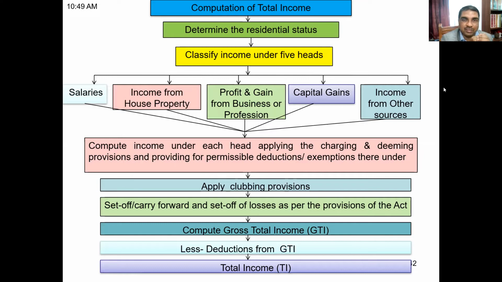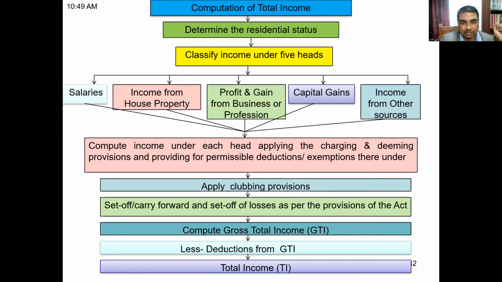If you recall the first sentence that we learned, every person's total income of the previous year exceeding the maximum amount which is not chargeable to income tax. Now, friends, it is time to learn what that maximum amount is. You can get it when you refer to the income tax rate or rates. Now, how to refer to the income tax rates?